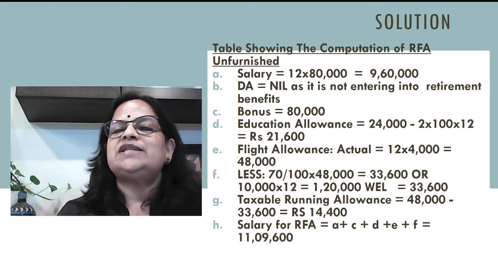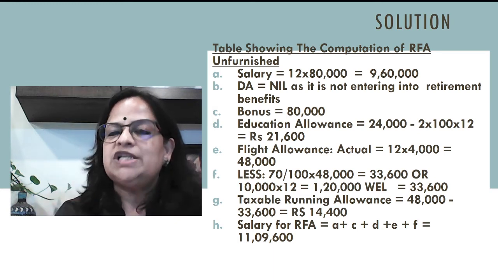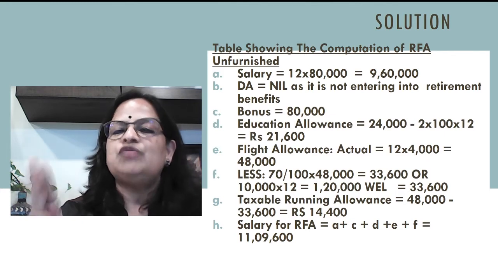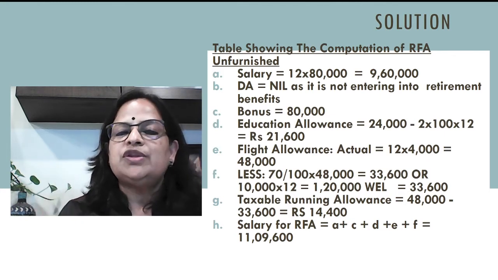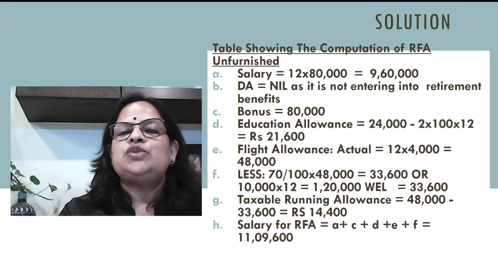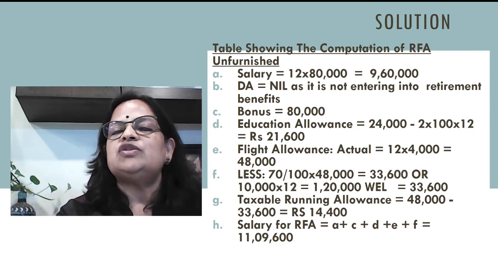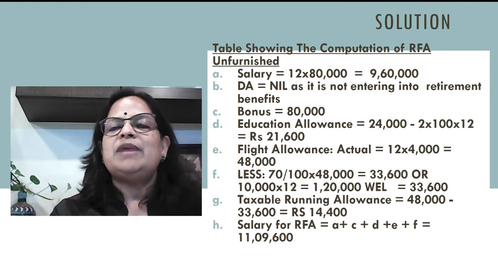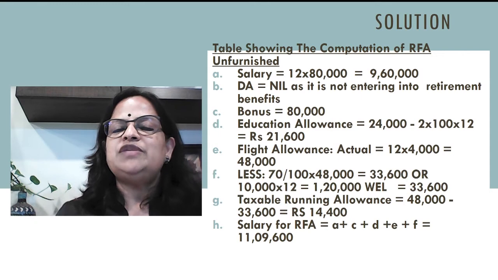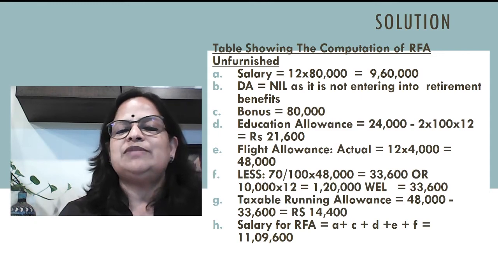I told you the exemption is for two own children, 100 rupees per month for 12 months, so 2,400 per child, 4,800 in total, and the taxable education allowance is 24,000 minus 2,400, that is 21,600.